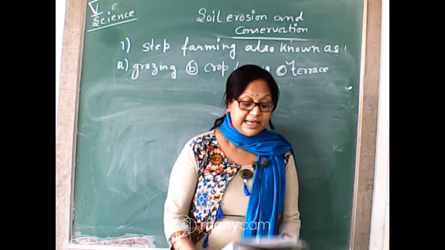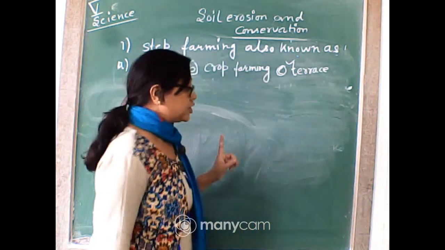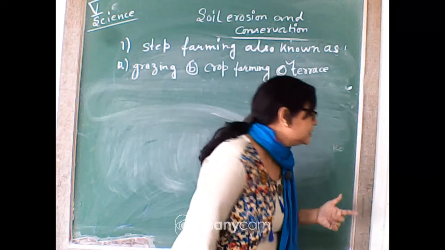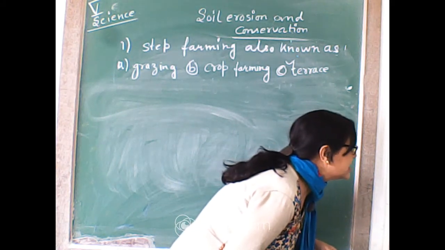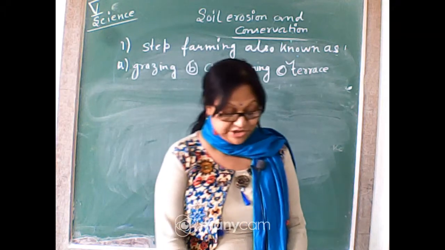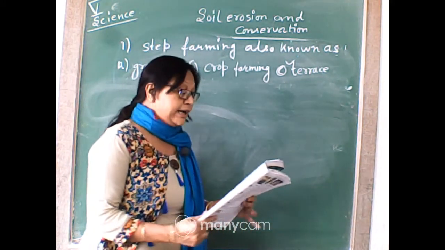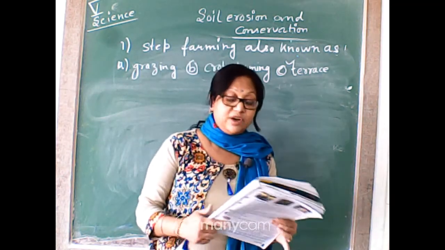Now the next one: a large amount of humus is present in subsoil, bedrock or topsoil. Yes, very good, it is topsoil, but you are giving the answer before I ask the question. At first, let me finish the question. Third one: removal of topsoil is called soil conservation, weathering or erosion.